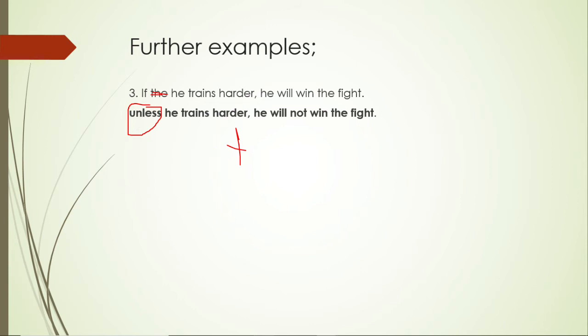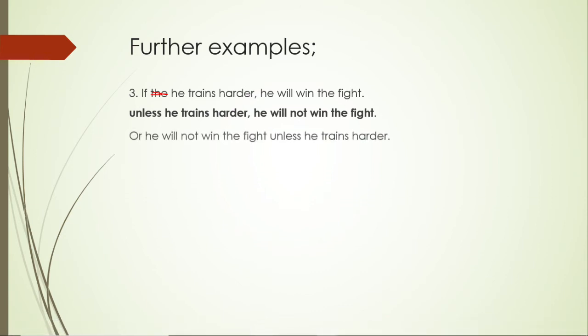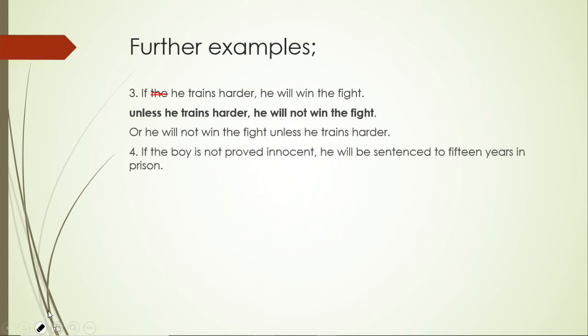You don't just wake up and say, no, I put unless there, put unless there. That's how it is. Or he will not win the fight unless he trains harder. We are saying we can also start with the main clause. So when we start with the main clause, that's how it is going to be. He will not win the fight unless he trains harder. In this case, you are not required to put a comma anywhere.